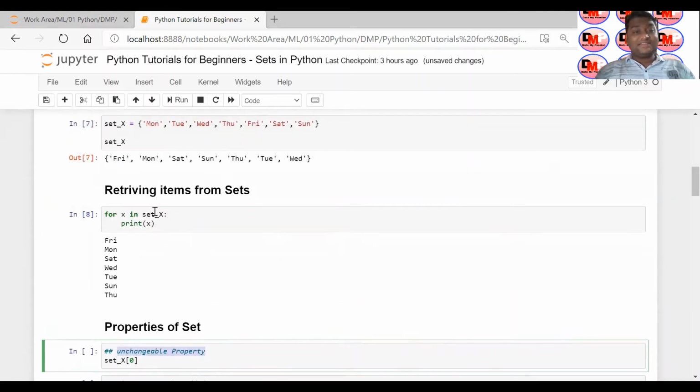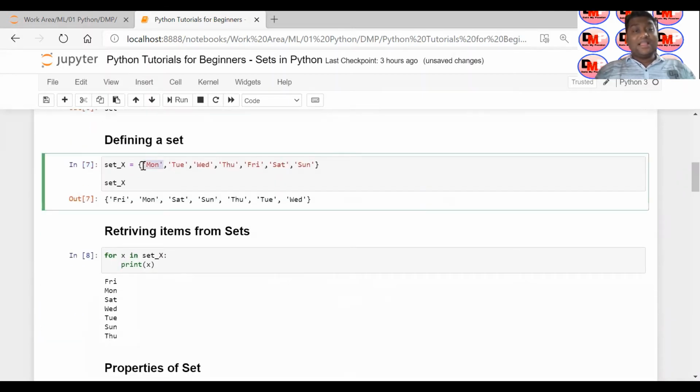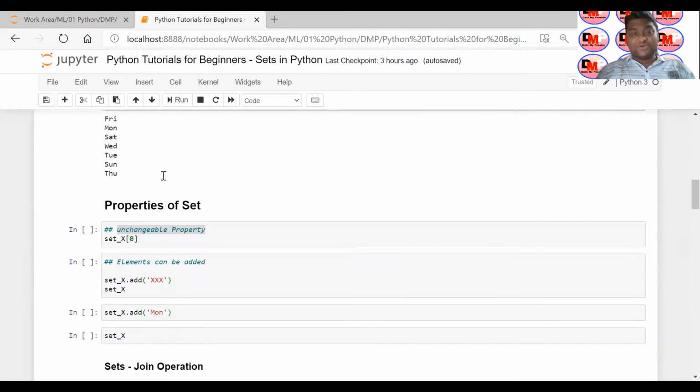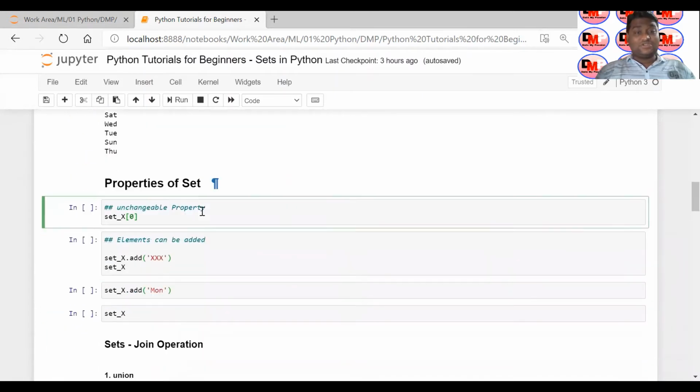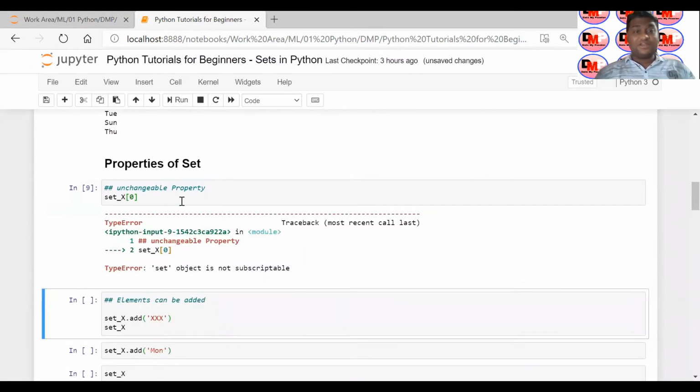See, I have defined set X here, and I have already told you that no indexing is allowed. Let me prove that. The way we learned with list or tuple, if you define a fixed set of elements, this is your 0th element, and the index position is 0. If I try to access the element at the 0th position, let's see what happens.